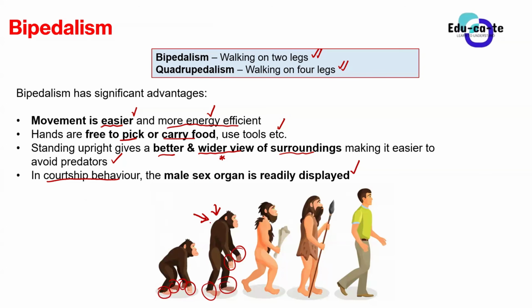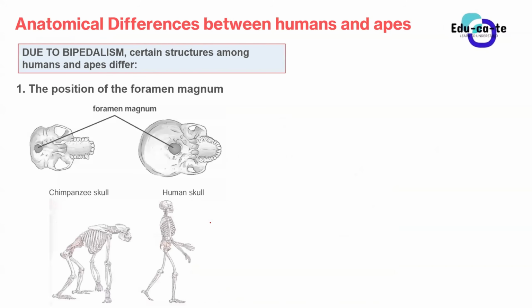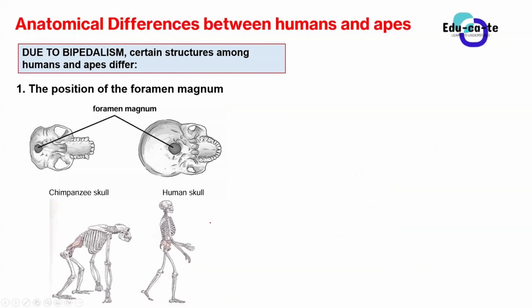But basically, for these apes, it becomes an advantage because the sex organ for the male is readily displayed, readily available to attract females and be able to do the deeds. So this is an advantage that does not apply to humans, but it does apply as an advantage of having bipedalism, the advantage of walking on two legs rather than walking on four legs. Okay, so these are the advantages that bipedalism has.